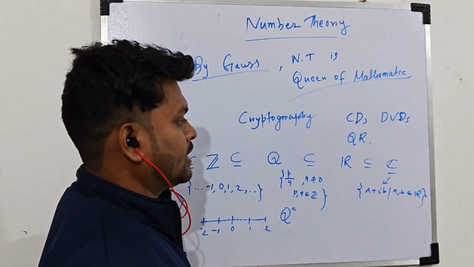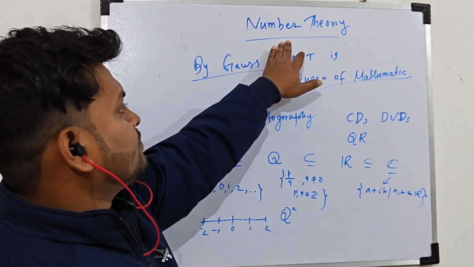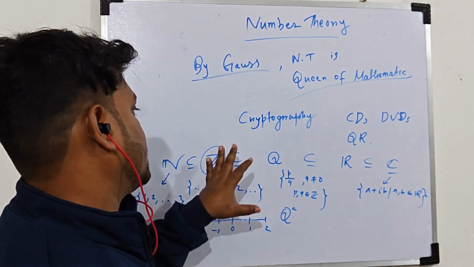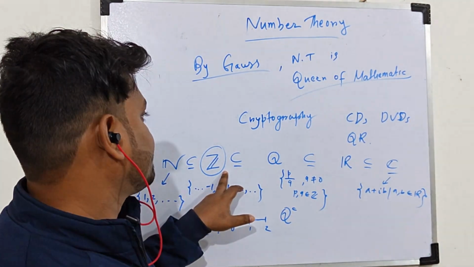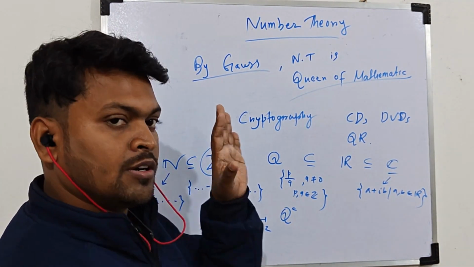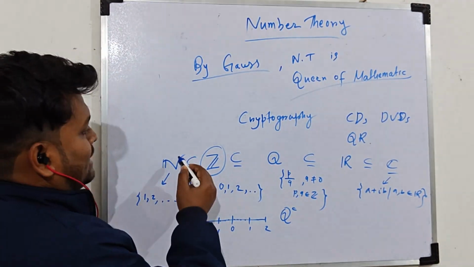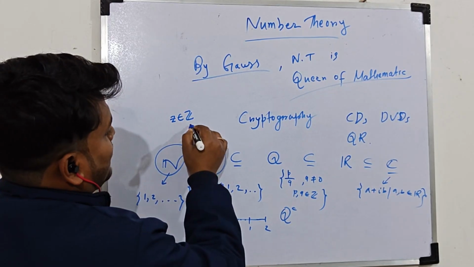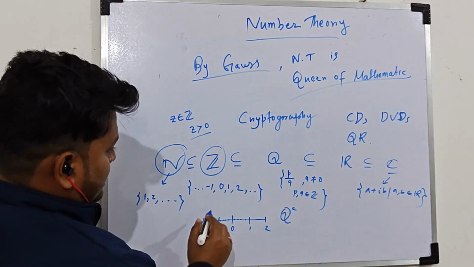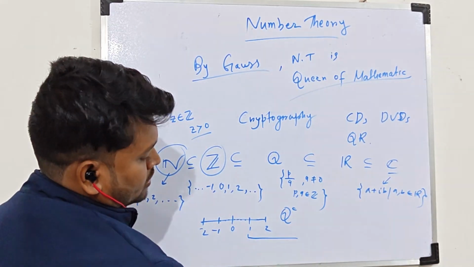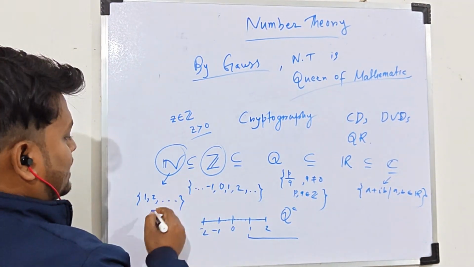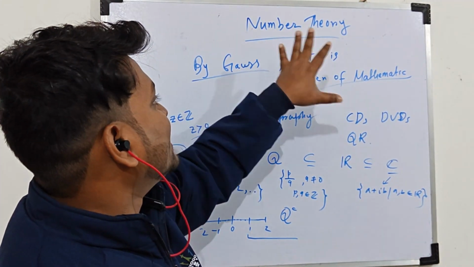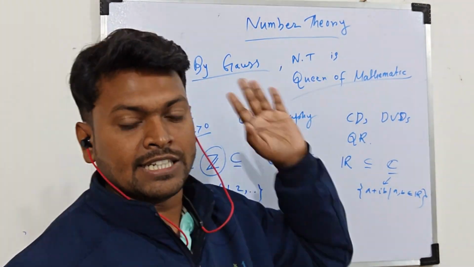Okay. So in number theory, we will discuss the properties of integers. Most of the time we use the term positive integers, that means the set N. Positive integers means any z which belongs to the set of integers and also this z is greater than 0. That means integers starting from 1, 1, 2, 3 and so on. Ultimately that is the set of natural numbers. Okay. So in number theory, we will discuss the properties of integers.